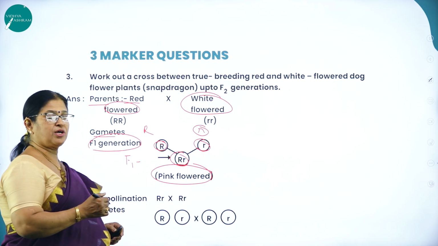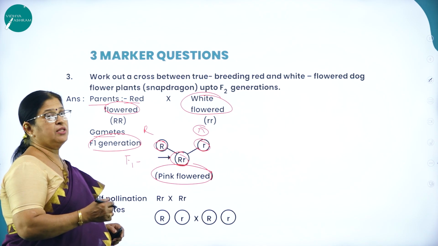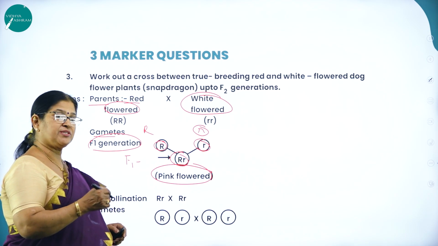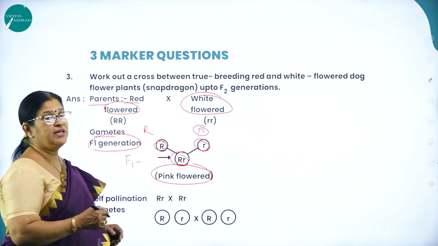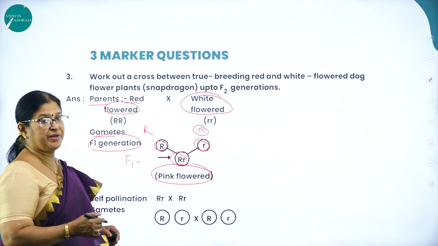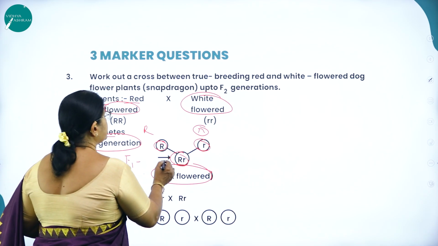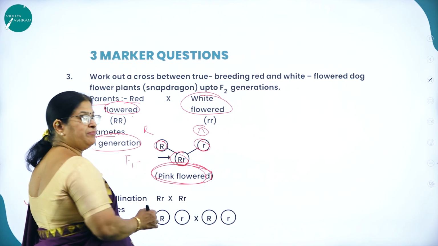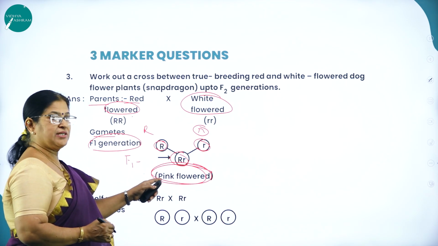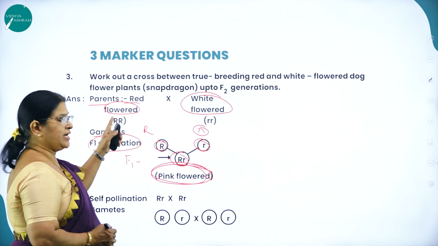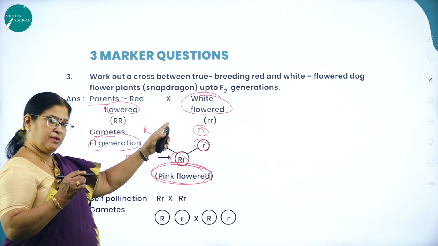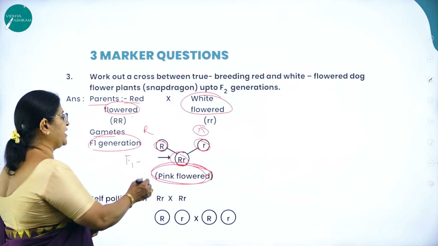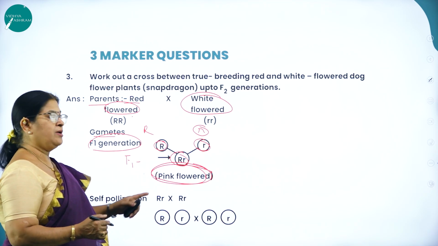So when there is a cross between a dominant and a recessive, the dominant character fails to express itself completely in the F1 generation and there is an intermediate character appearing in the F1 generation. So here instead of red appearing, which is the dominant character, we find an intermediate color character appearing, that is pink flower. So when a red colored flower is crossed with a white flowered plant, all the F1 flowers will be pink flowers.